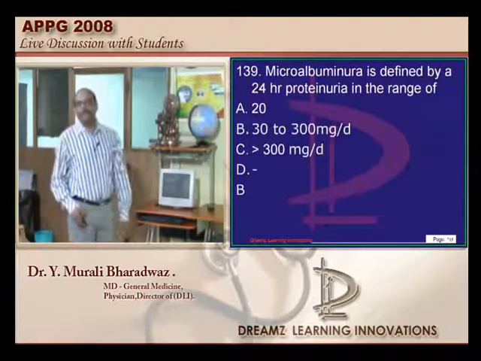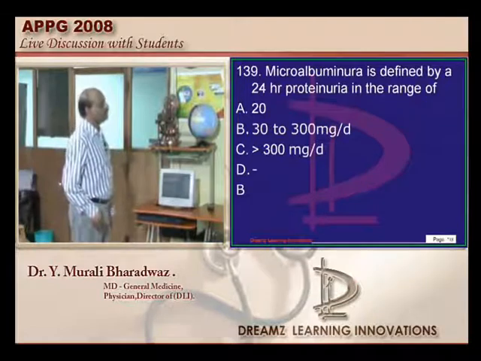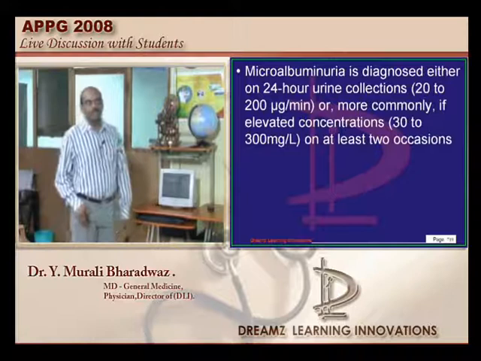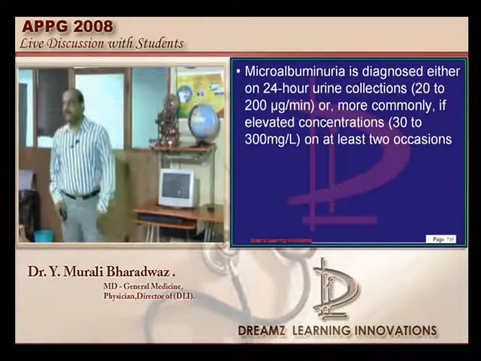Now microalbuminuria, when do you define it, doctor? Between 20 to 200 microgram per minute or 30 to 300 milligrams of protein in the urine.